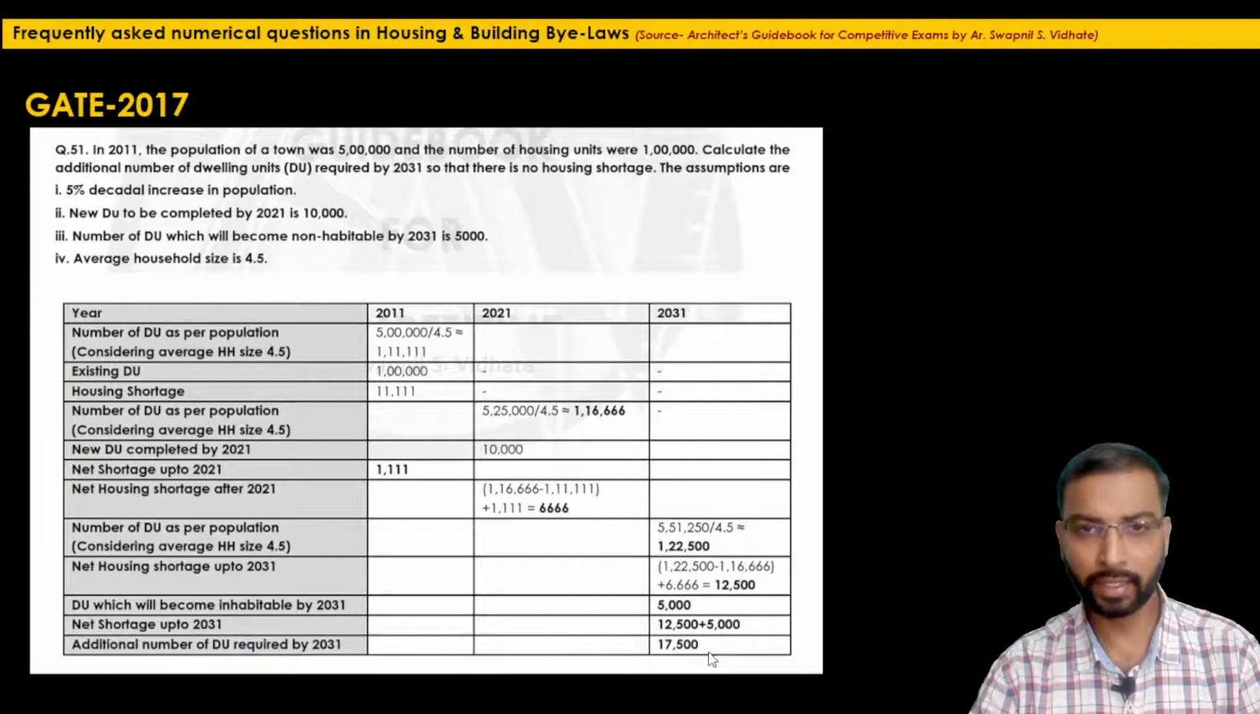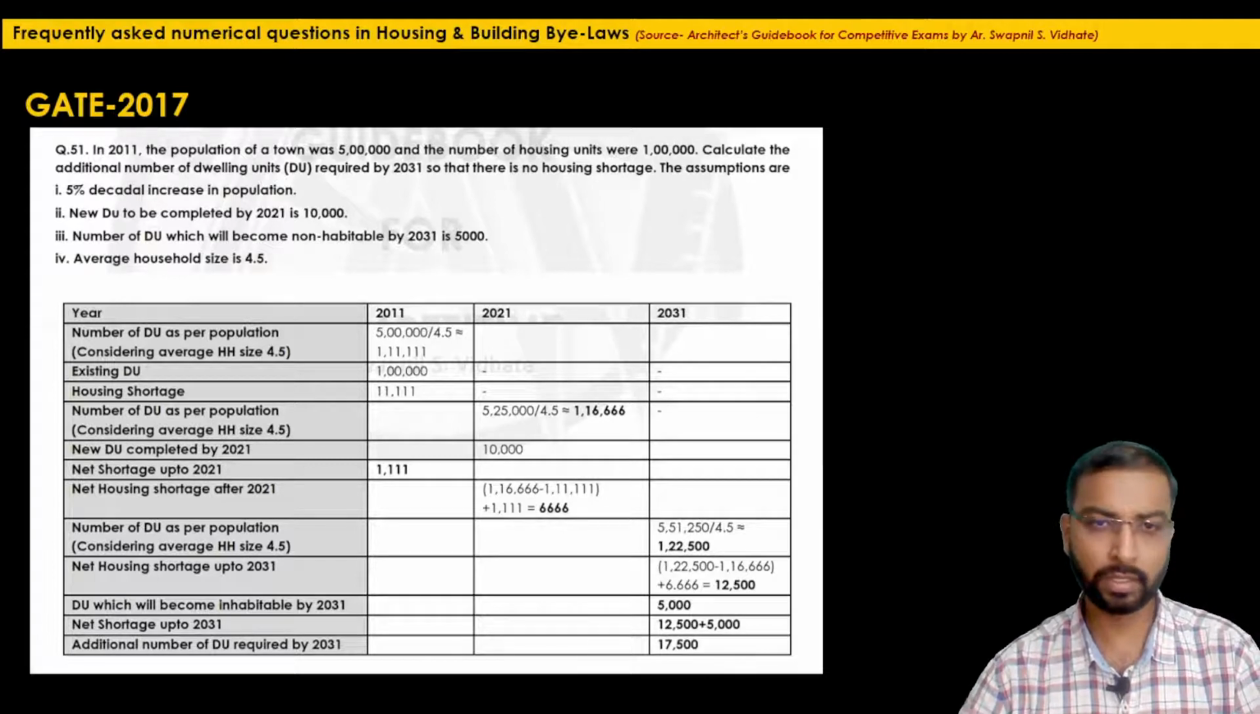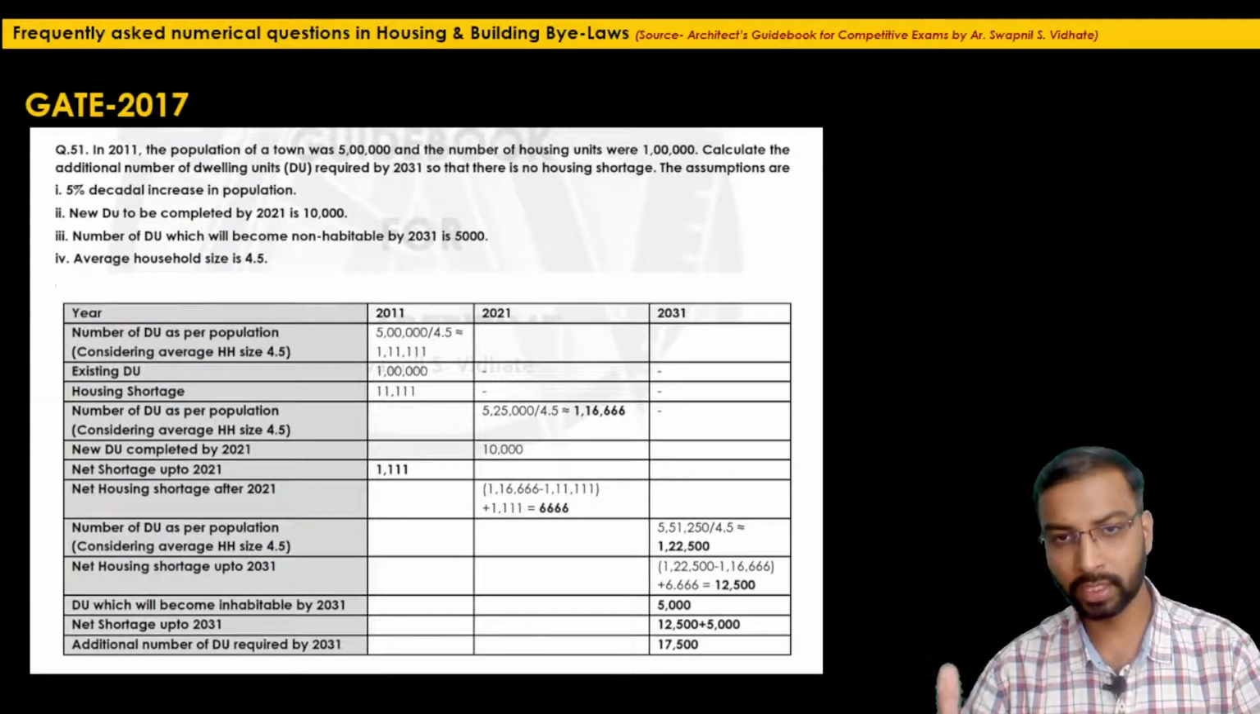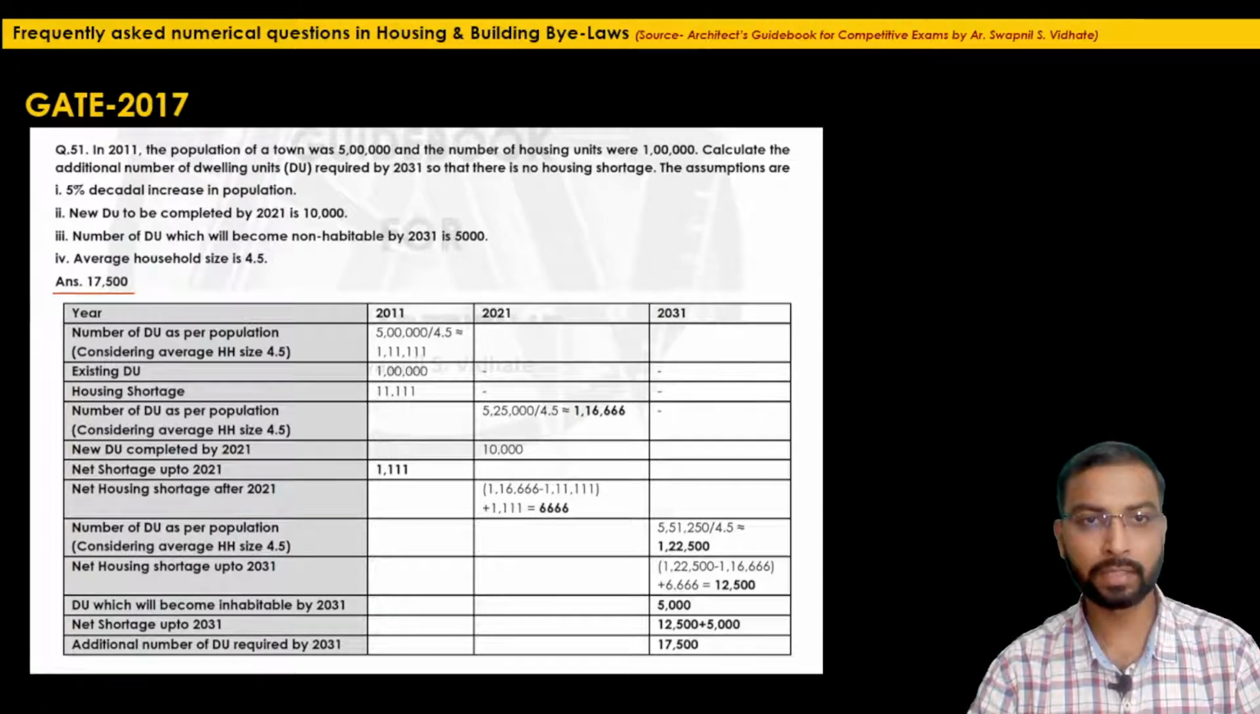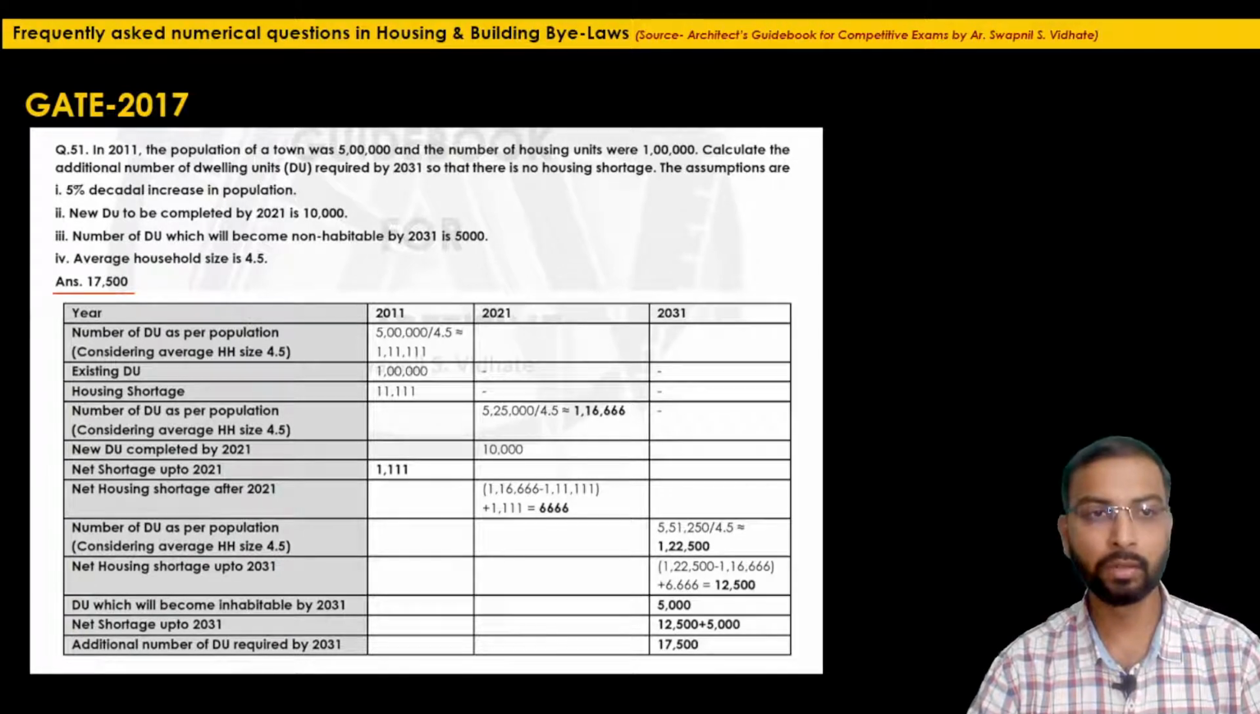So it's a bit lengthy or tricky question, but if you write the information correctly in this particular column, the question was very easy to solve. So the final answer as per the answer key was 17,500. Okay, let's go to the next question.